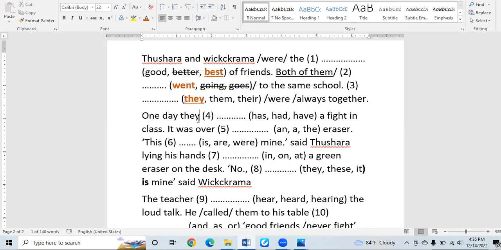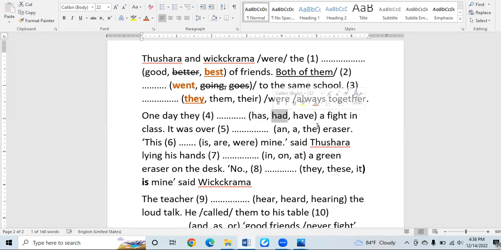Now look at "one day, they". Then here has, have, had have been given. The three of them have come in perfect forms, perfect tenses. "Has" and "have" are present perfect tense. We use "has" and "have" with present perfect tense. "Have" will go with plural nouns, while "has" will go with singular nouns in present perfect tense. "Had" we use usually in past perfect tense.